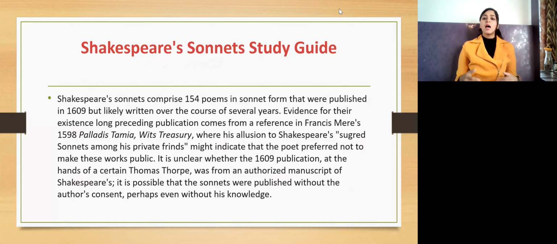So Shakespeare's sonnets actually comprise 154 poems. So how many poems are there in all? 154 poems that were published in 1609, but likely written over the course of several years. So there were 154 poems in all, but they were not published all together. They were published one by one, just as his life story was going ahead. So his starting, his middle age, his old age, and all the incidents that happened because of his success or maybe failure sometimes. All of these things that he has shared through the sonnets were published one by one